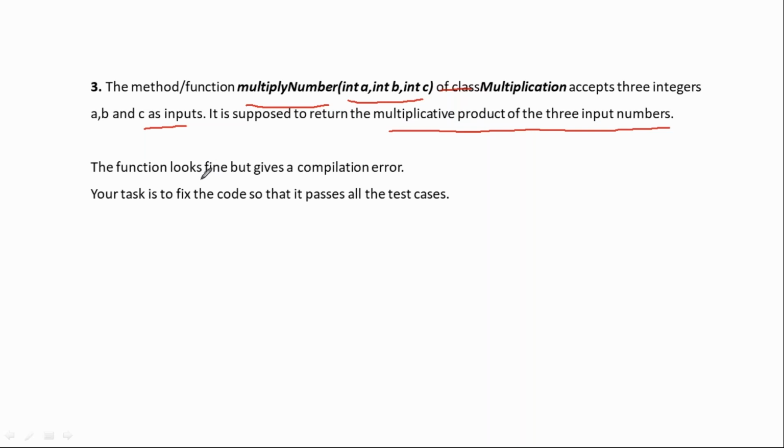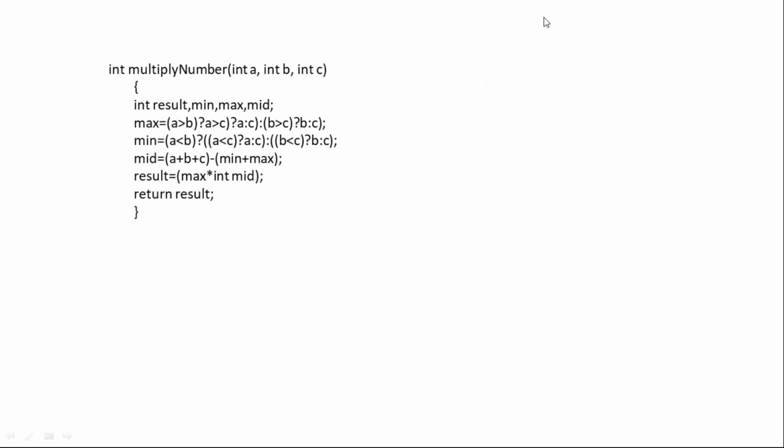The function looks fine, but right now gives compilation errors. Your task is to fix the compilation error. Where is the compilation error? This is a very simple one. We don't need to discuss much here. Just take the code snippet. Now tell me, where is the correction? Simple one.